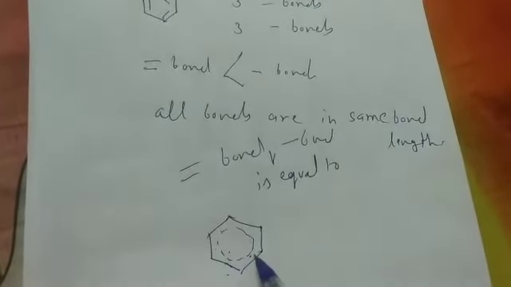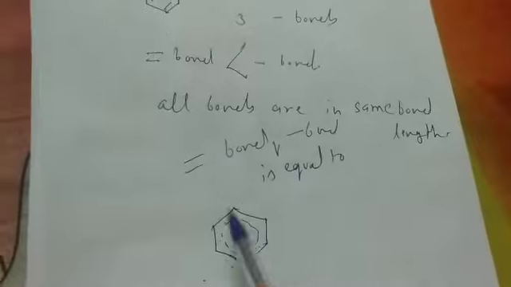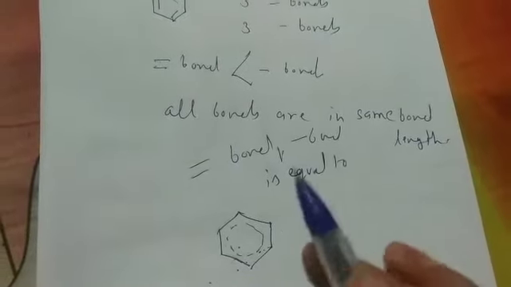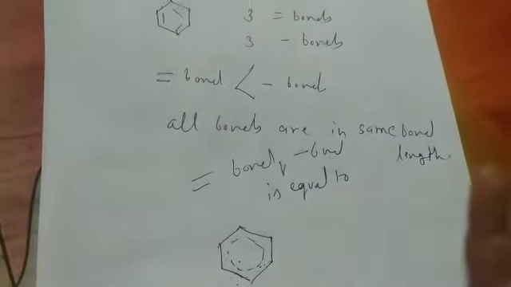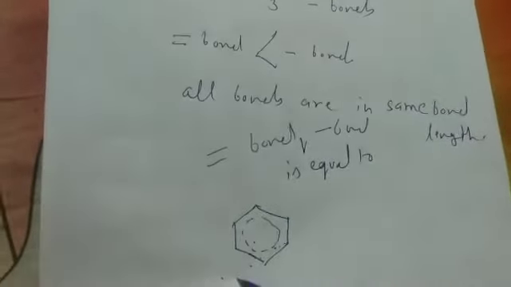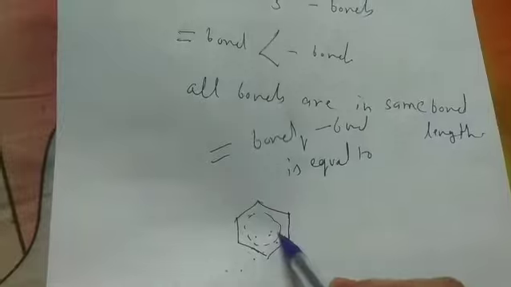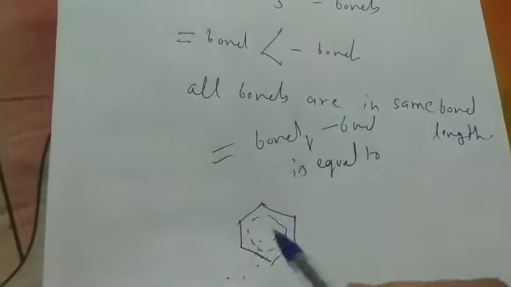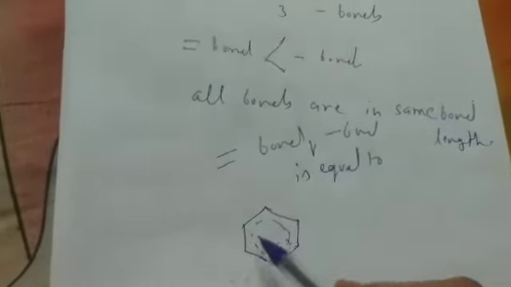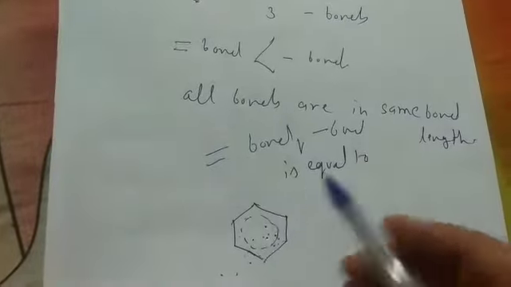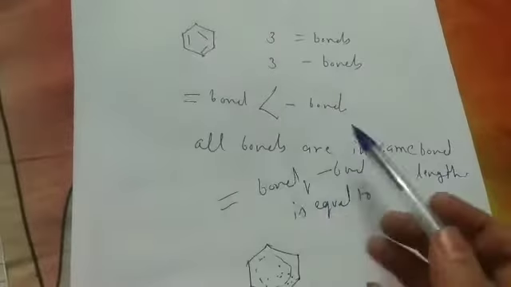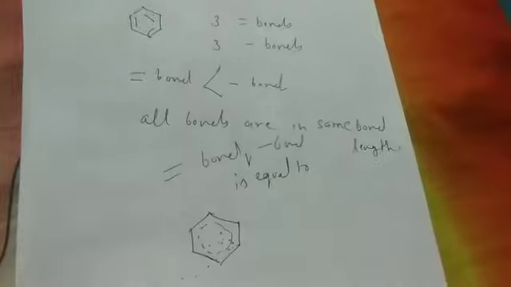Resonance is the way in which electron flow takes place, right, students? Resonance is the phenomenon which explains the reality of the structure. That means it tells us how to get the distribution of electrons. Okay, students?